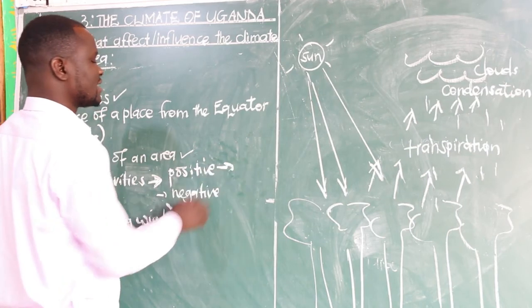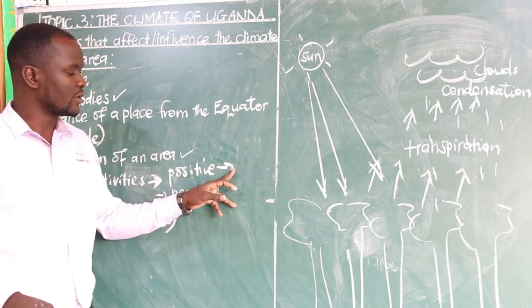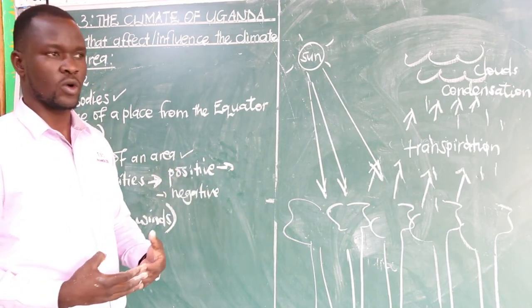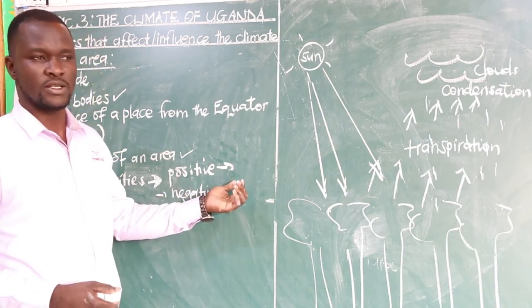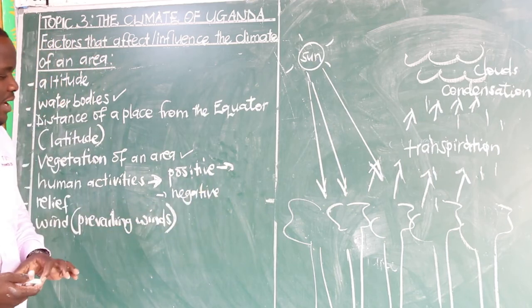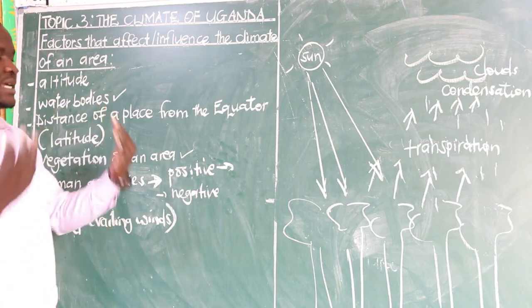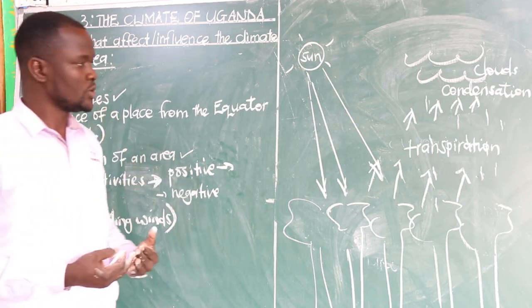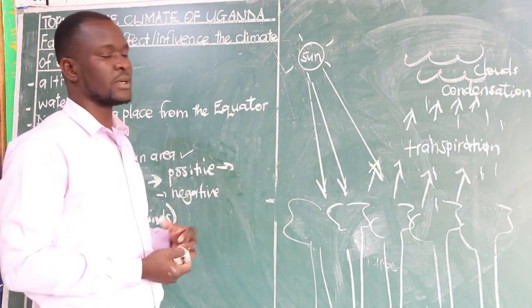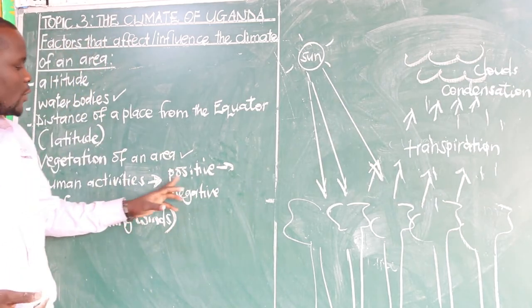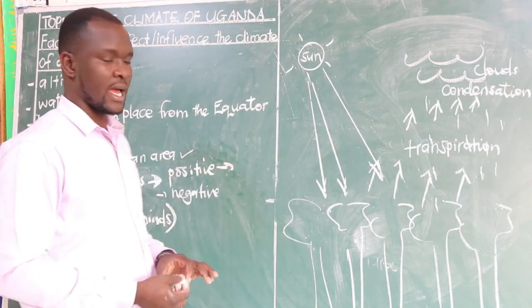Now, here we would give examples like agroforestry as a positive human activity. That is when people grow crops in areas where they do not exist. Or reforestation, that is planting trees in areas where trees were cut down. So all those activities will make the environment good, and the trees grown will help in rain formation, which will help to modify the climate. Then we also have what we call bush fallowing as a positive human activity.